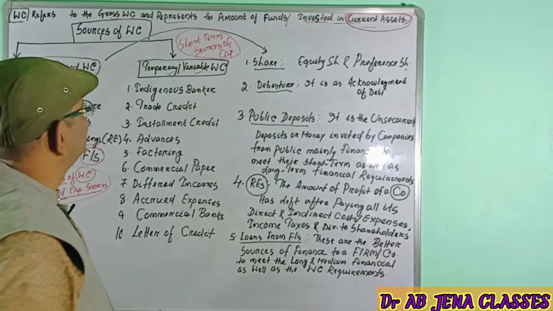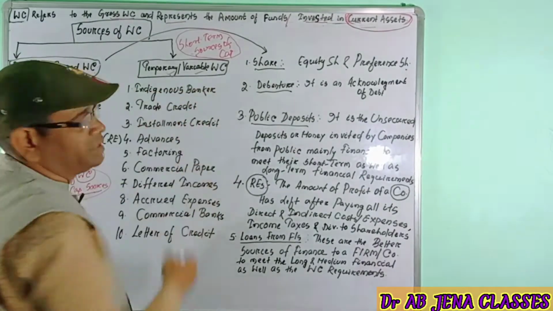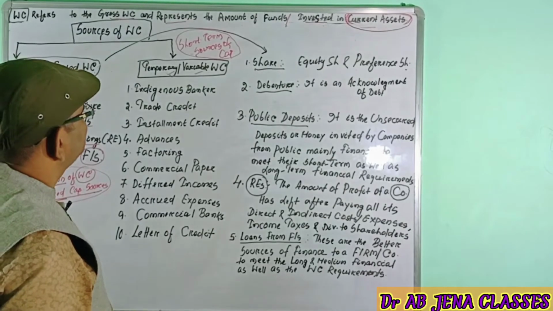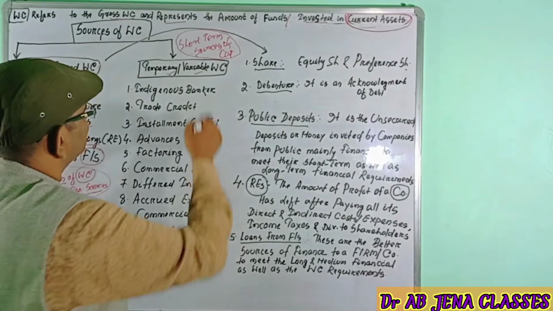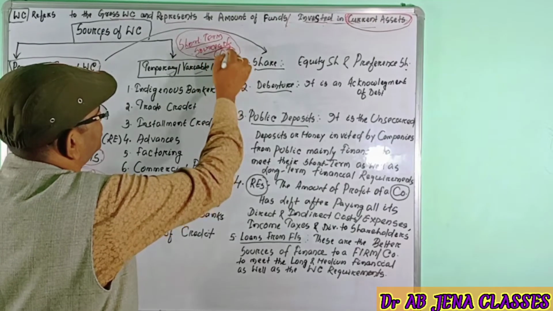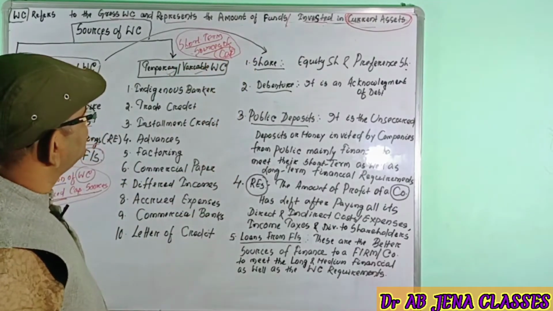Coming to the temporary or variable working capital, from where will a firm or company get it? The company will get it from short-term sources of capital.